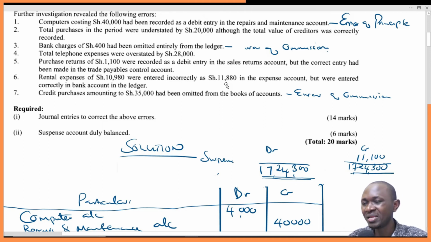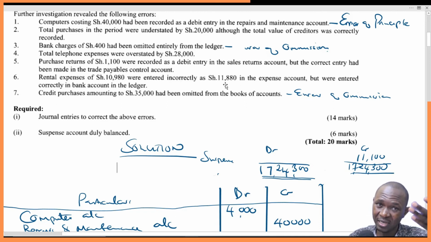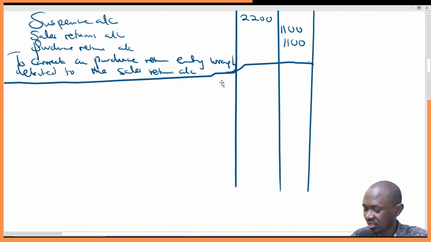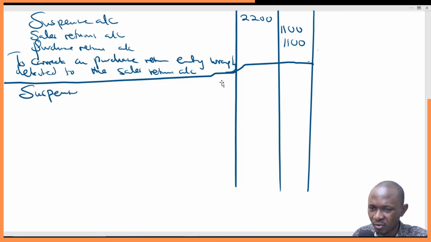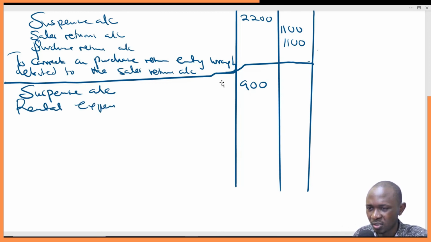So what are we supposed to do? Simply credit 900 to cancel out the effect of that overstatement. But because it has affected only one side, then we'll have to bring in the suspense account. So we'll debit the suspense account. Suspense account only comes when we have affected one side of the book. So suspense account, 900 shillings, and then the rental expense account, which had been overstated on the debit side, so we credit it so as to cancel out the effect.